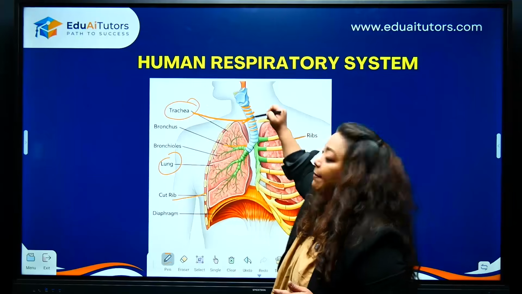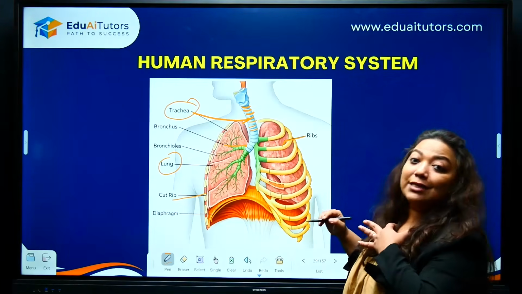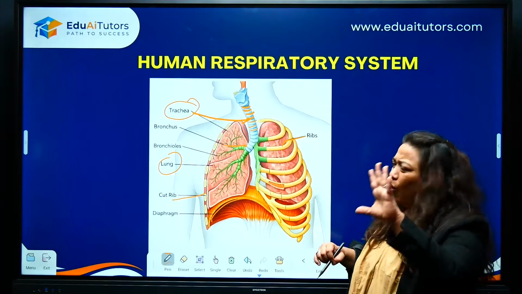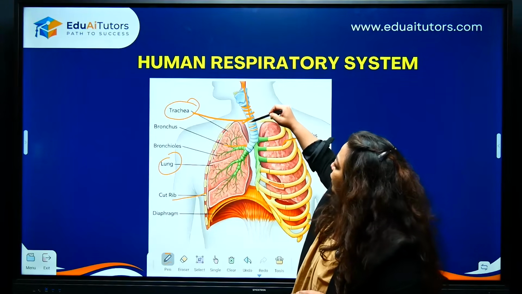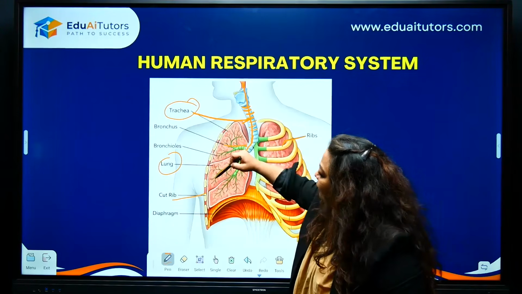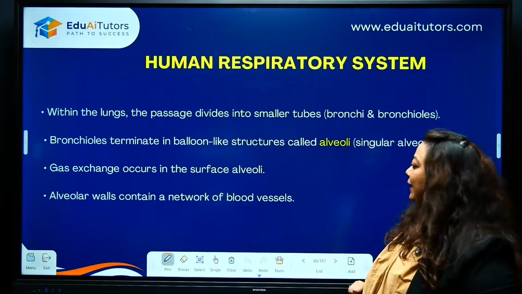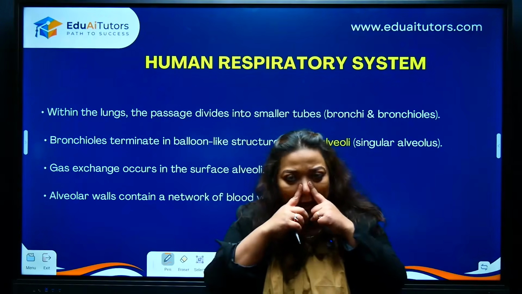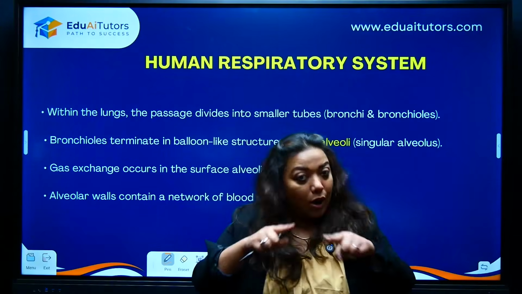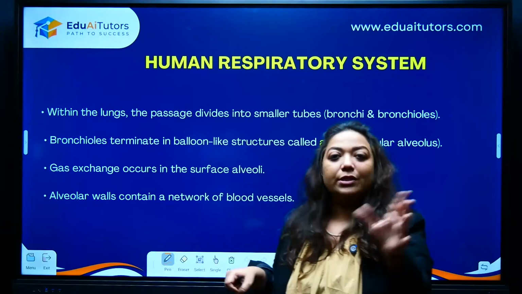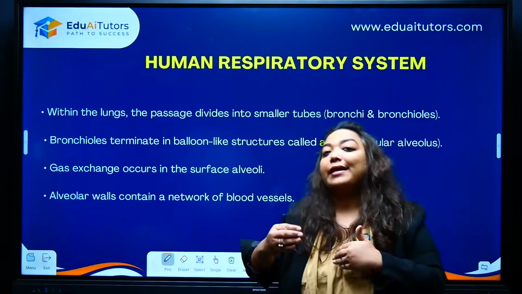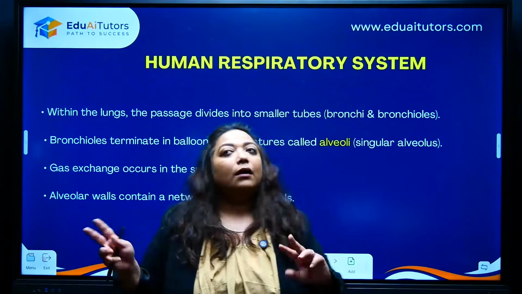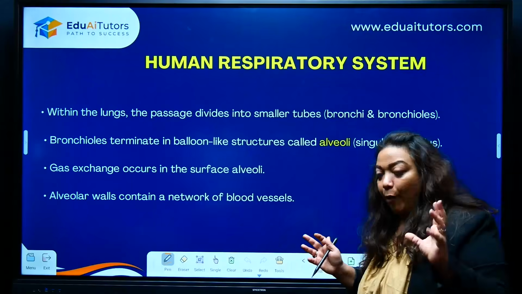These are your tracheas, windpipe. They will have C-shaped cartilaginous rings. These cartilaginous rings will prevent the collapsing of the windpipe. What you observe is that the passage is going to go through here, the bronchi and bronchioles, and finally enters the lungs. Now keep in mind, children, your nasal passage, your trachea, bronchi and bronchioles, these are all pathways. The exchange of gases is not happening in any of these structures. Keep that in mind. You may get certain questions with respect to that point.